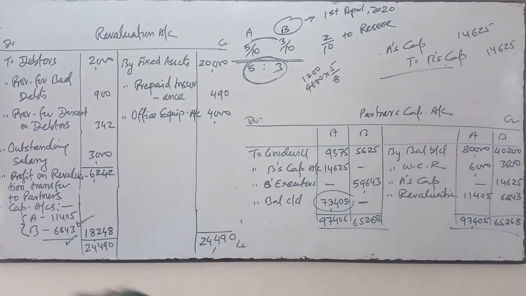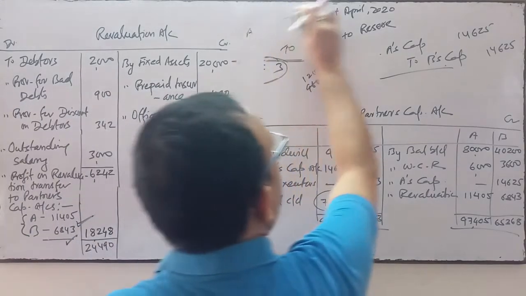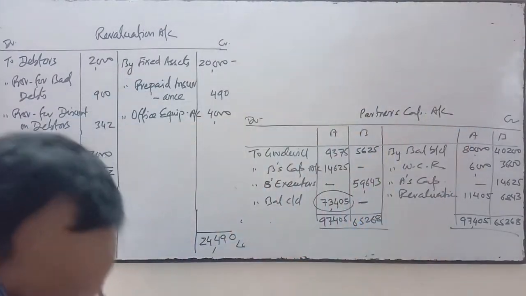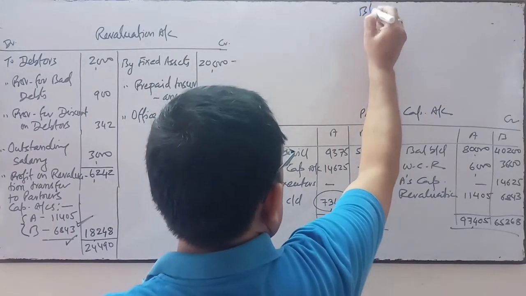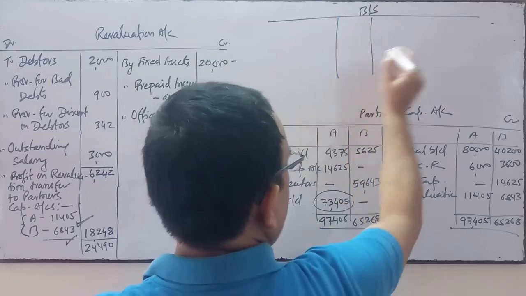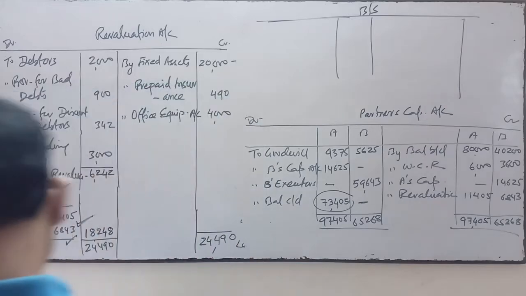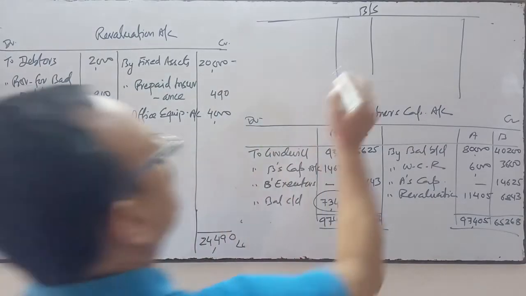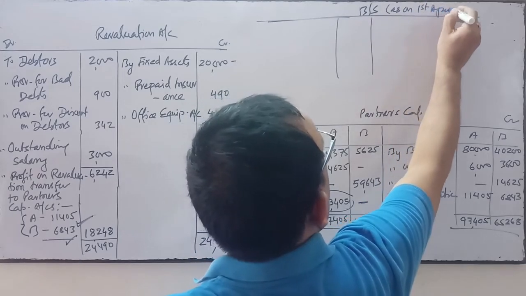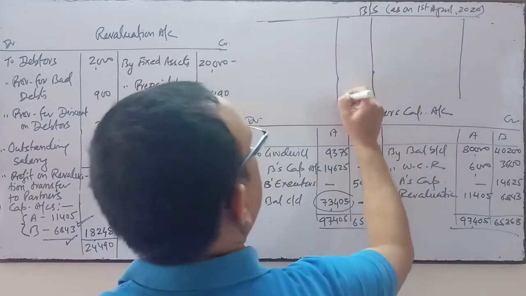Thereafter we will prepare the balance sheet, and it will be very simple. This balance sheet is prepared on the date of death. The partner died on 1st April 2020.